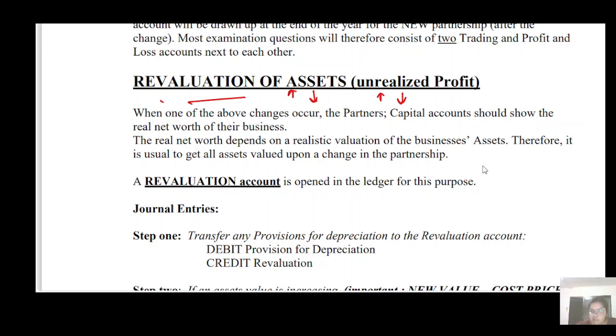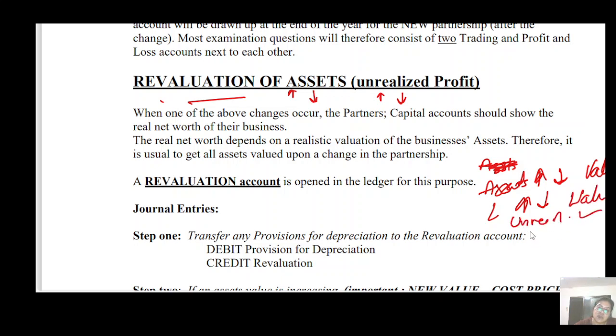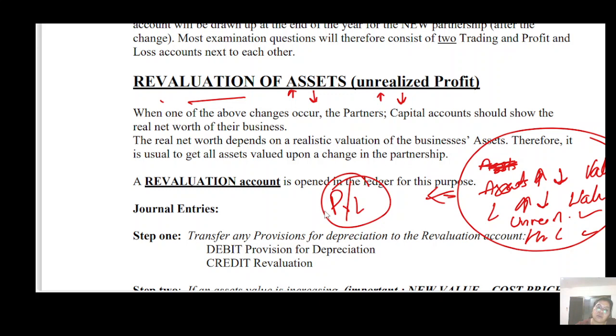Okay, so in the revaluation account you are going to record whatever the assets' increased and decreased value, liabilities' increased and decreased value, unrecorded assets, unrecorded liabilities. These four things you are going to record in the revaluation account. After recording this, you come to know what is your profit and loss, of whom? Of the partners.